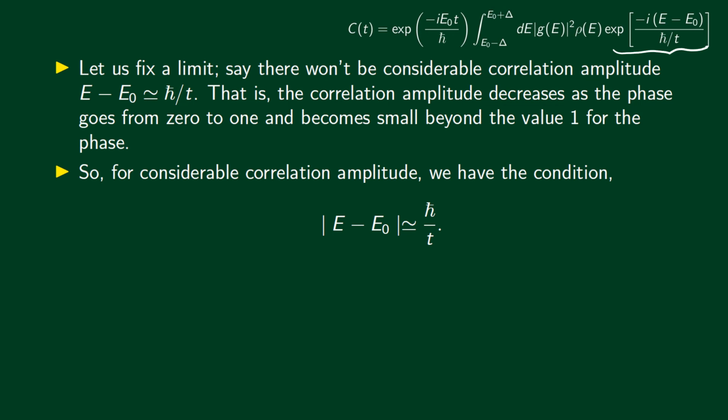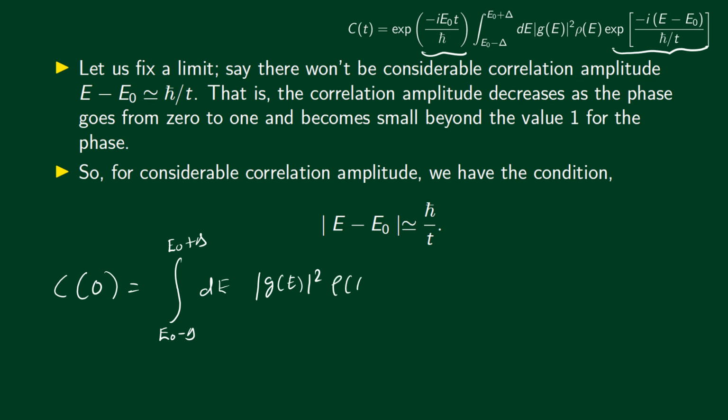Okay, let's start from t equal to 0. If time is equal to 0, then this exponential is simply 1. This exponential is also 1. And then we have c of 0 equal to the integral from E0 minus delta to E0 plus delta of dE, modulus g of E squared multiplied by rho of E. Now what is this? This is equal to 1 by the normalization condition. This is just the sum of the probabilities over all possibilities. So this is equal to 1. So we see that at t equal to 0, the correlation amplitude is maximum. It's equal to 1.